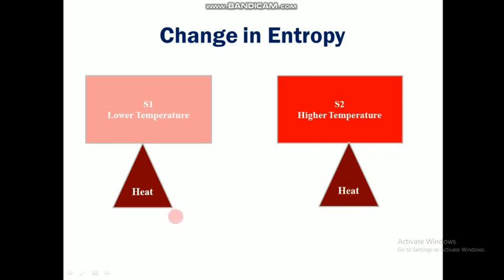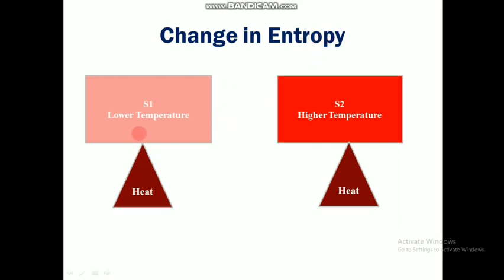Both the systems get the same amount of heat, but the difference will be in entropy, because these are already at a higher temperature, and if we provide heat there will not be much change in the entropy. But in a lower temperature system, when we provide a particular amount of heat, the entropy change will be more.